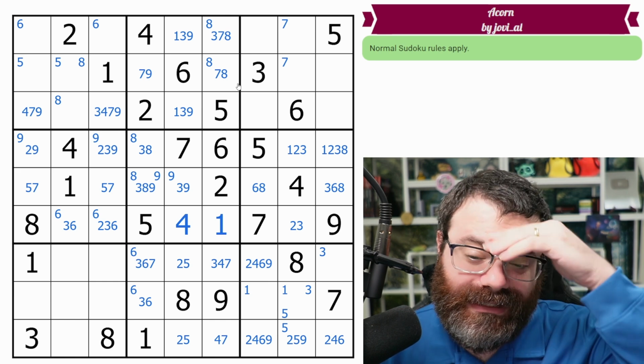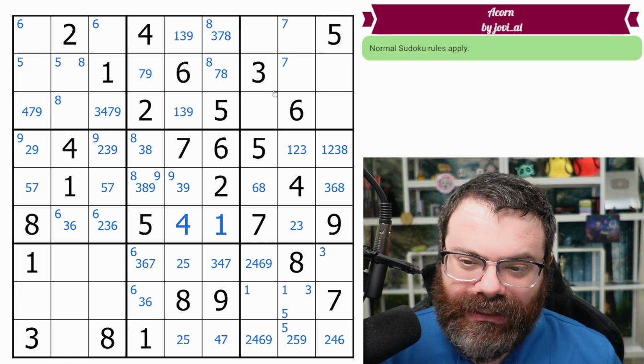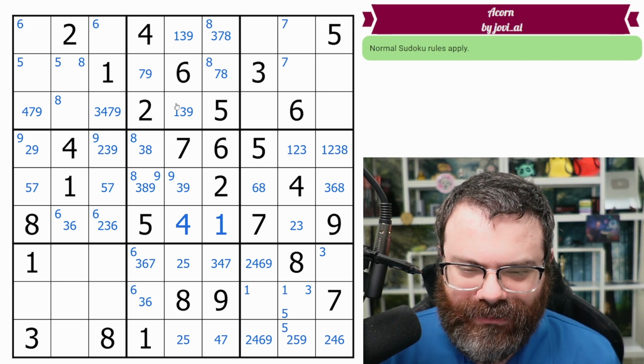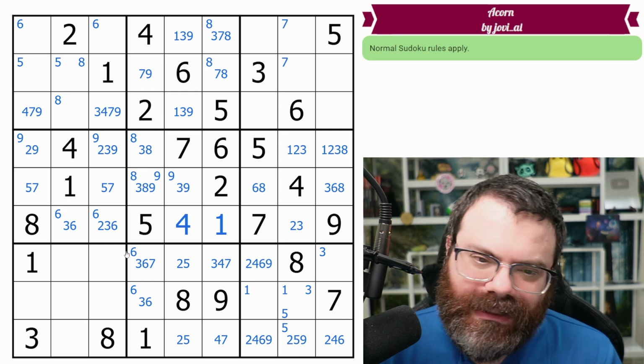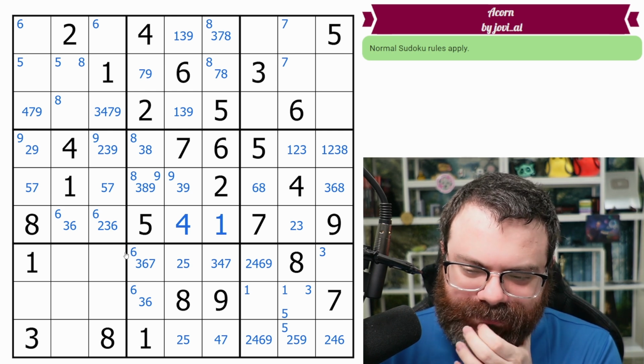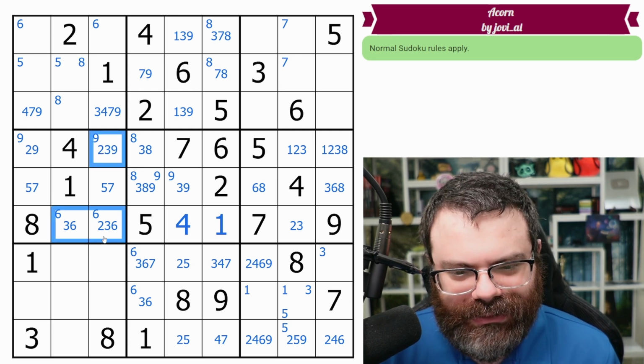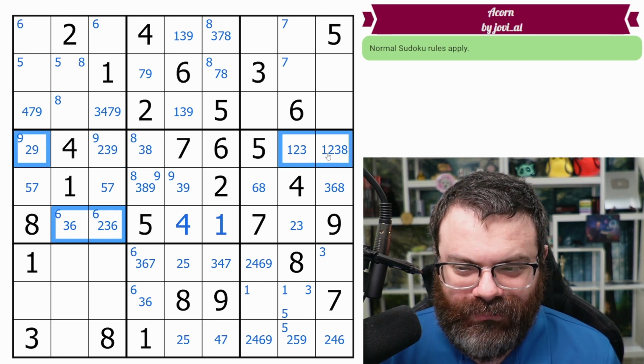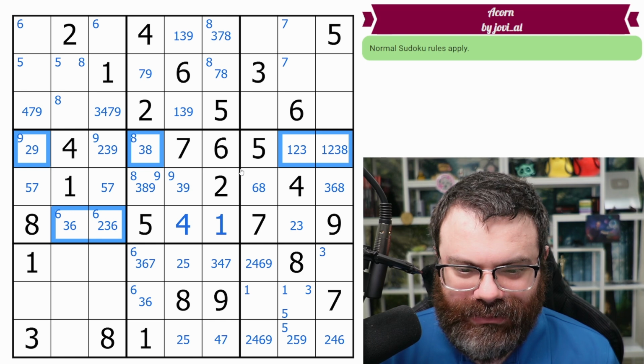I am starting to think I need to pencil the entire puzzle, trying to see if I've already found what I need. Okay. 2, 3, 6, 9. 2, 3, 6, 9. 1, 2, 3, 8.